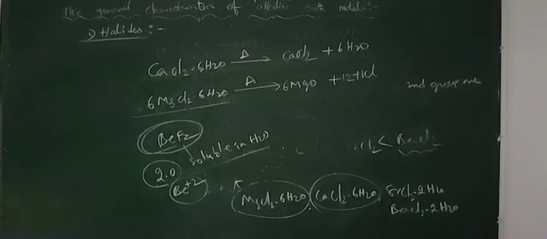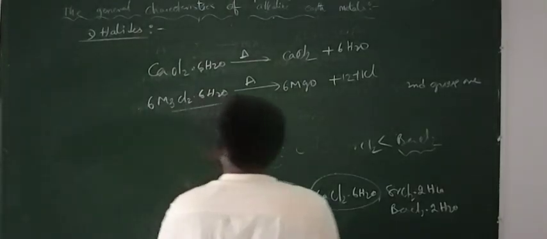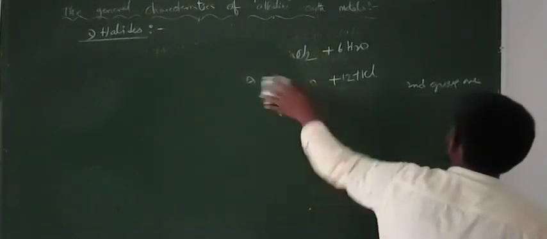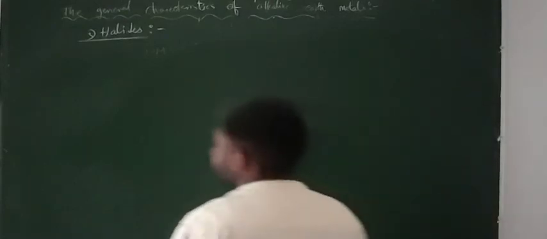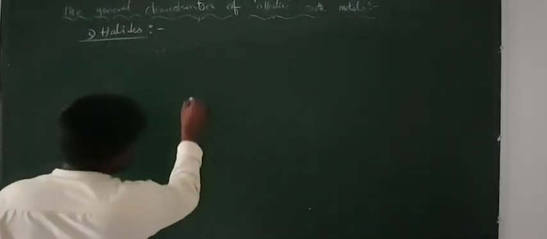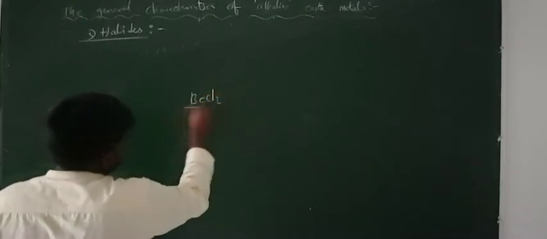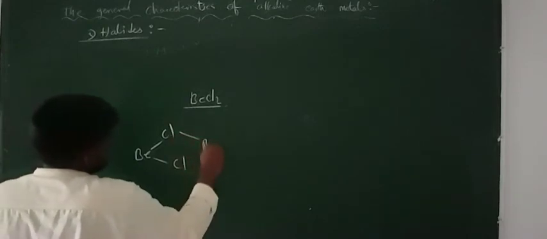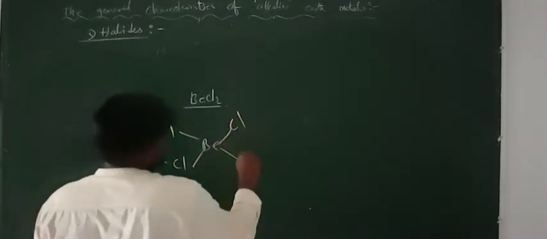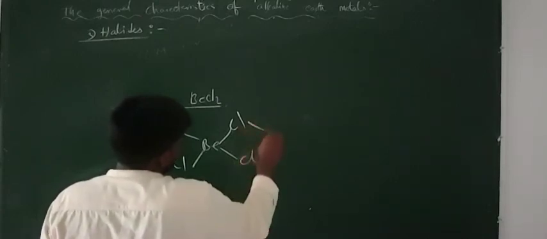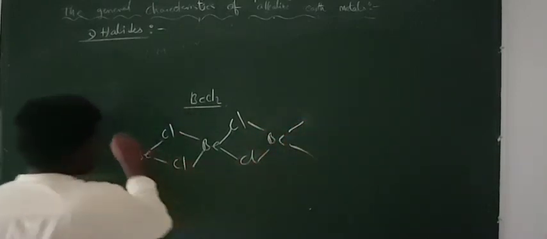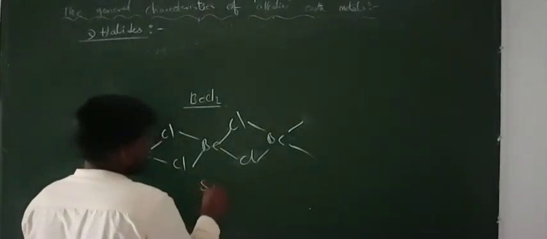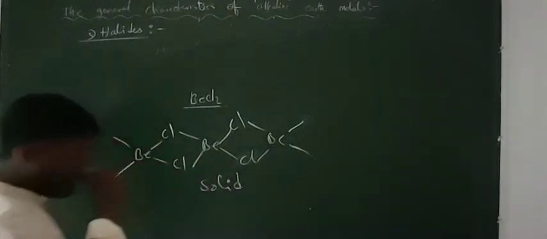So next let us see one of the important ones, the structure of the beryllium chloride. Beryllium chloride contains two types of structure, in solid state and next one in vapor state. In case of the solid state, beryllium chloride BeCl2 contains a polymeric structure. It is present like this: Be–Cl–Be–Cl, and so on. This is known as a polymeric structure. This is in solid state. In solid state, it contains a polymeric structure.